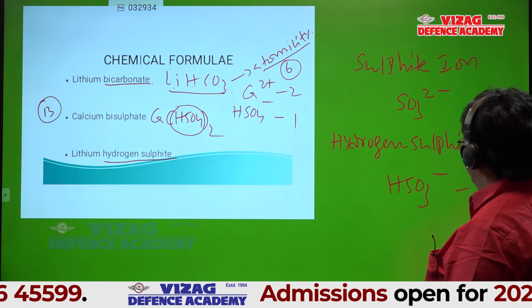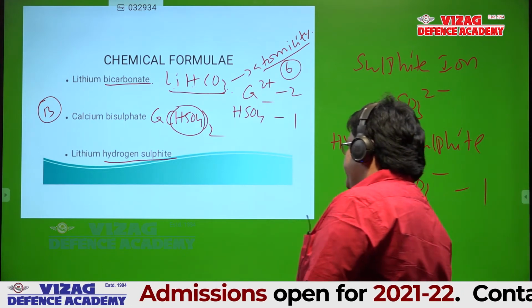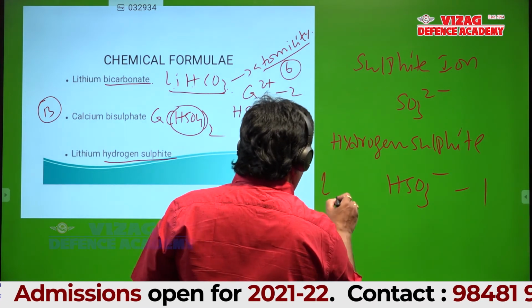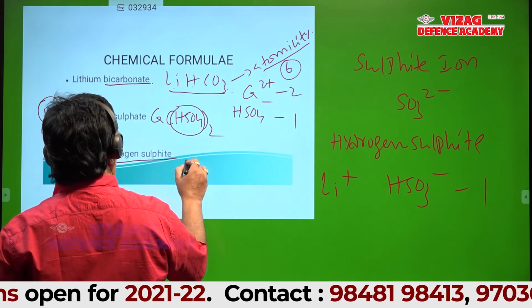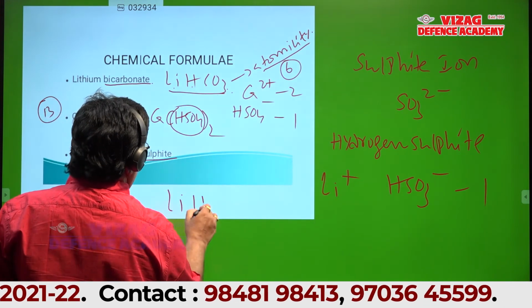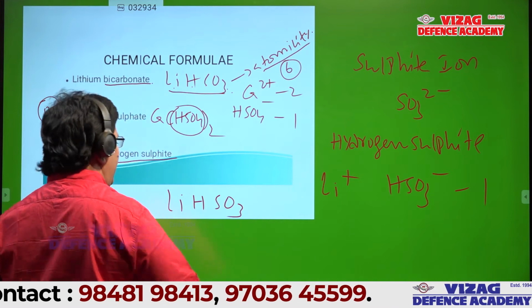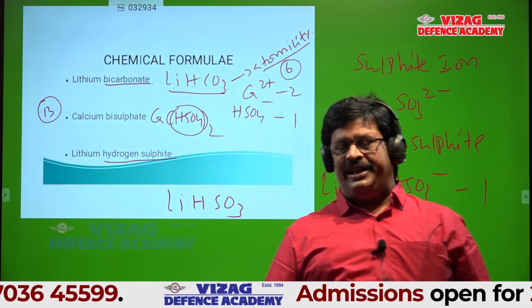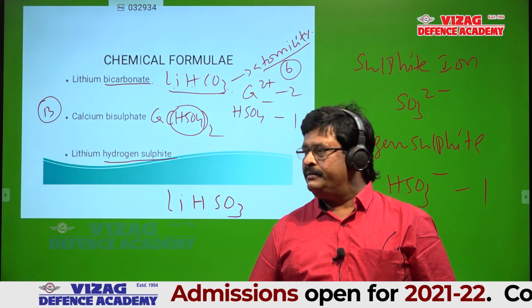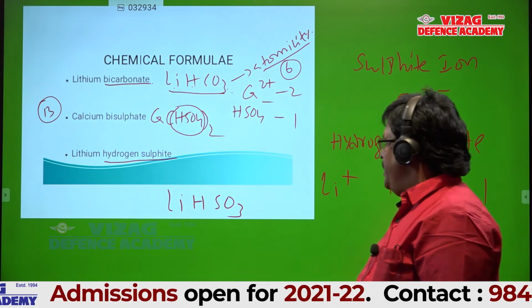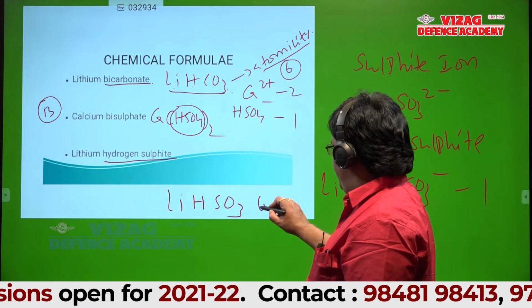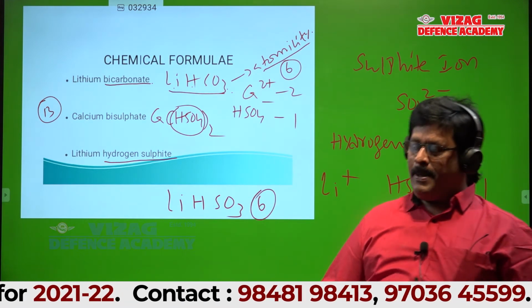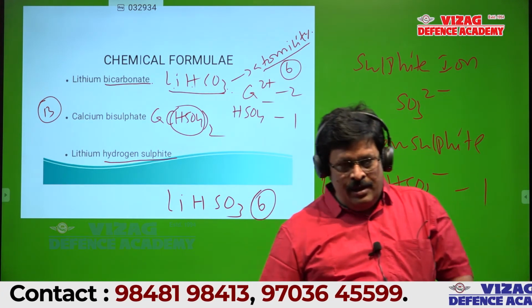Valency is 1. Lithium ion is Li plus. LiHSO3. Yeah, that's right. Then can anyone tell the atomicity? Atomicity is 6. Is it okay? Yes, sir.